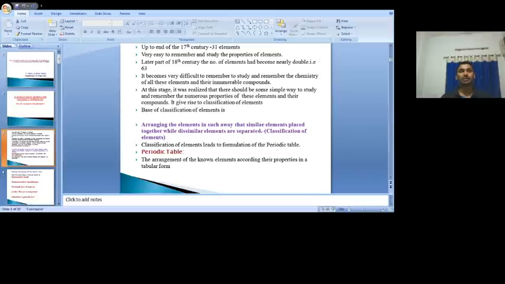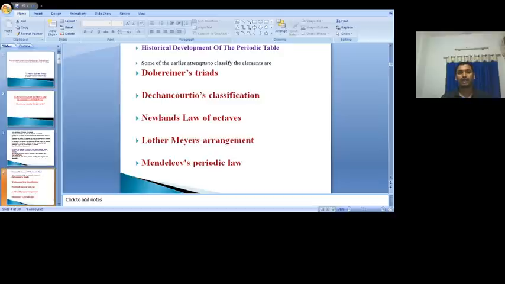The arrangement of the known elements according to their properties in a tabular form is called the periodic table. How this periodic table was developed time to time by different scientists, that is what we discuss now: the historical development of the periodic table.